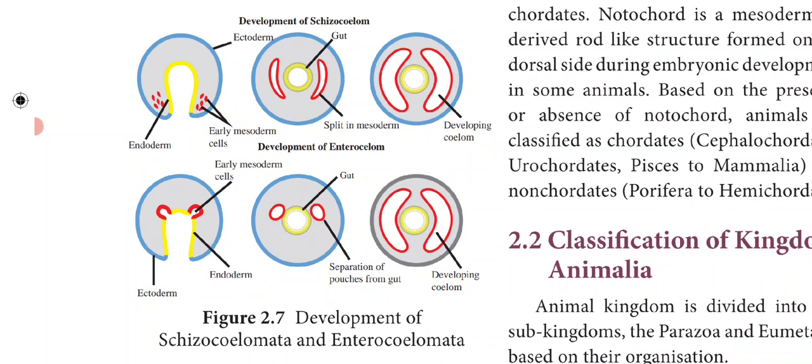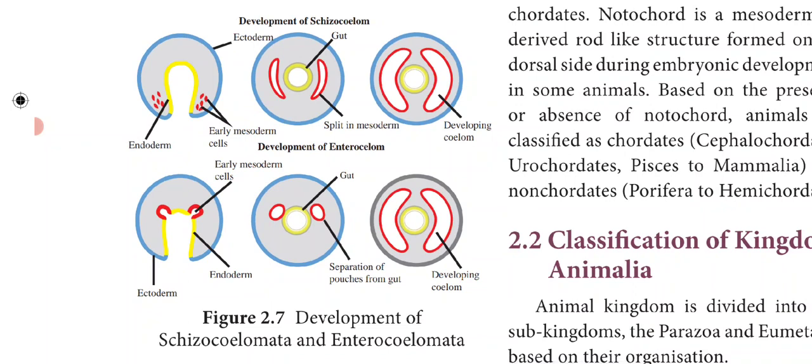So based on the mode of formation, how the coelom is formed. Based on the mode of formation of coelom, the eucoelomates, that is the true coelomates, are classified into two types. One is called schizocoelomates and the other one is called enterocoelomates.